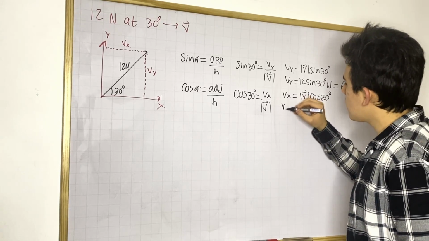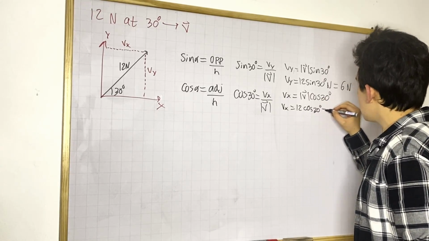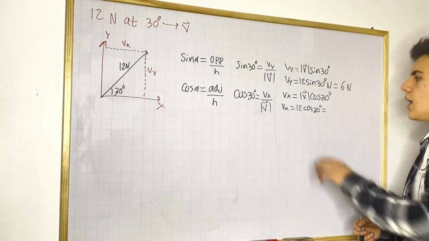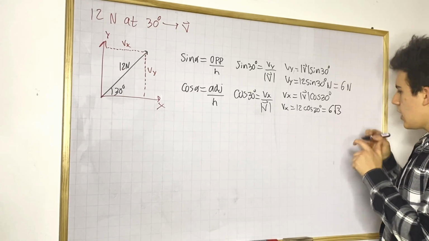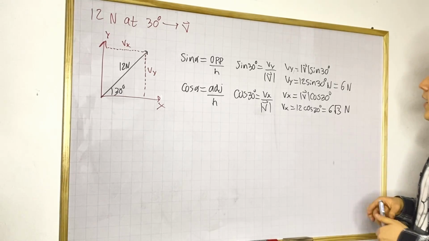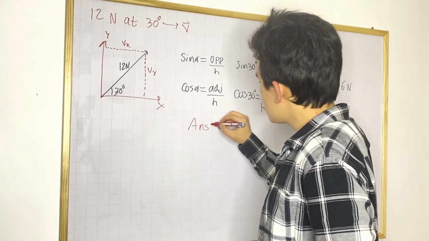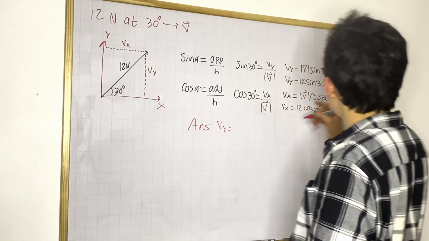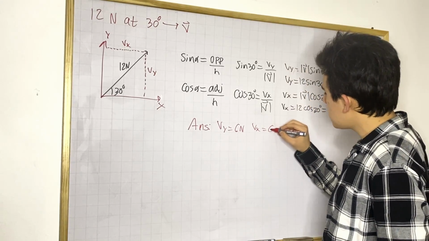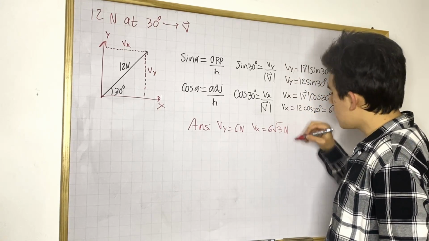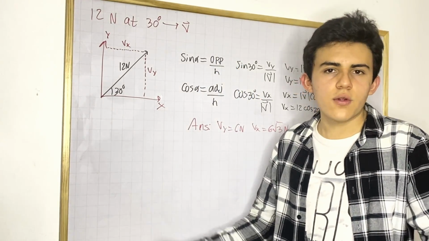And this is going to be the same as if we did Vx is equal to 12 times cosine of 30 degrees. And let's see in the calculator how much that is. And this is just going to be 6 times square root 3. Okay? And this is, of course, newtons. And now we just found our vector components. So we can say that this is going to be our answer. So we have Vy is equal to 6 newtons, and Vx is equal to 6 times square root 3 newtons. Okay? And this is the answer for the problem that we just solved, for the problem that we just created, okay?